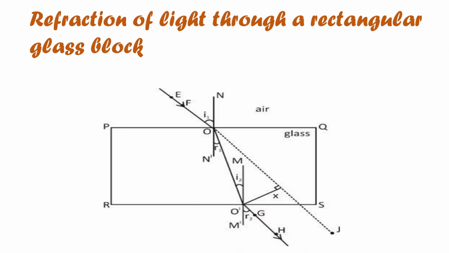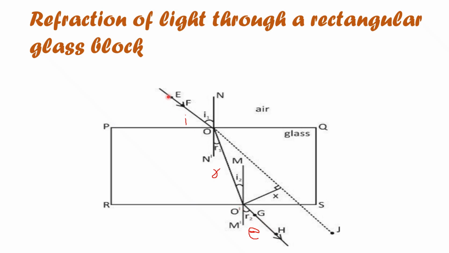Now in this diagram, EO is the incident ray, and as I said, NON' is the normal, OO' is the refracted ray, and MO'M' is the normal, and O'H is the emergent ray. This emergent ray we represent with E. Now here OO' enters from glass to air, so it bends away from the normal and travels along O'H.